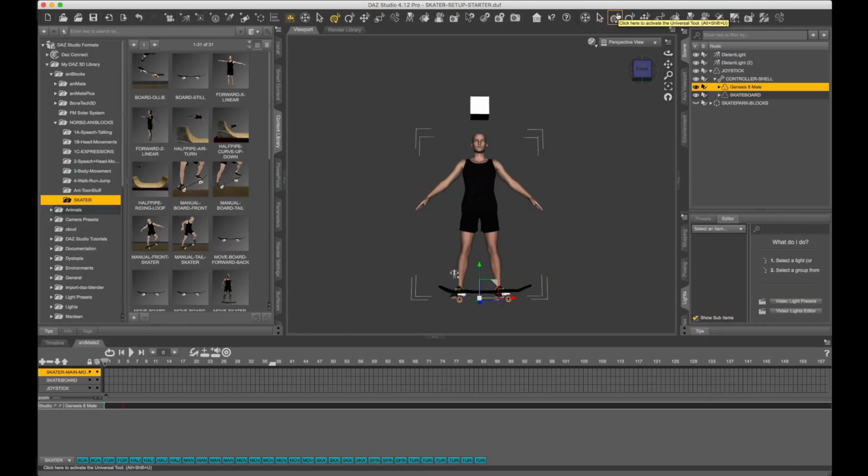Okay, next we're going to open up Skater Setup Starter. It's the same thing, just blanked out. I know, we're kind of working backwards and it's okay. Diving in the deep end first sometimes works better. So we're going to get creative and build together from scratch here.